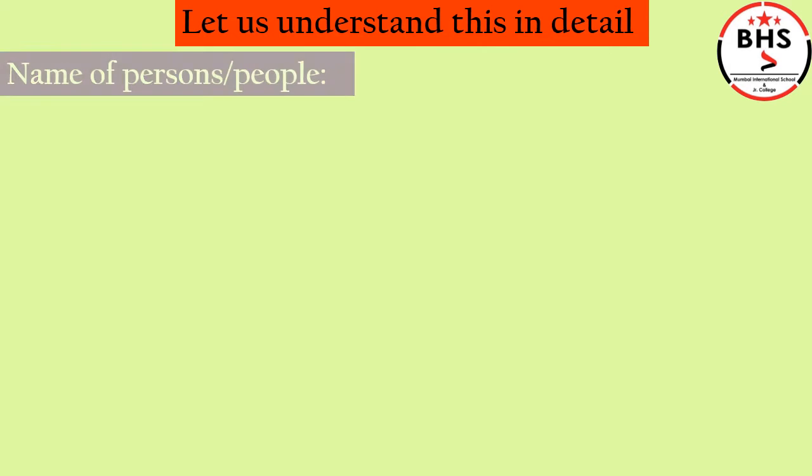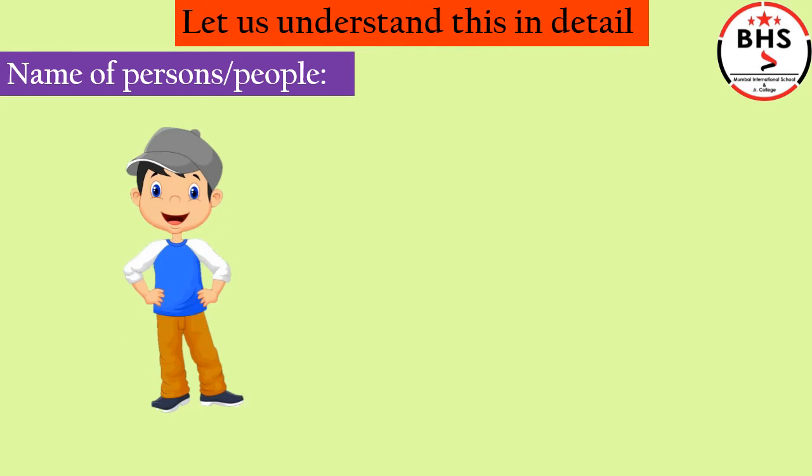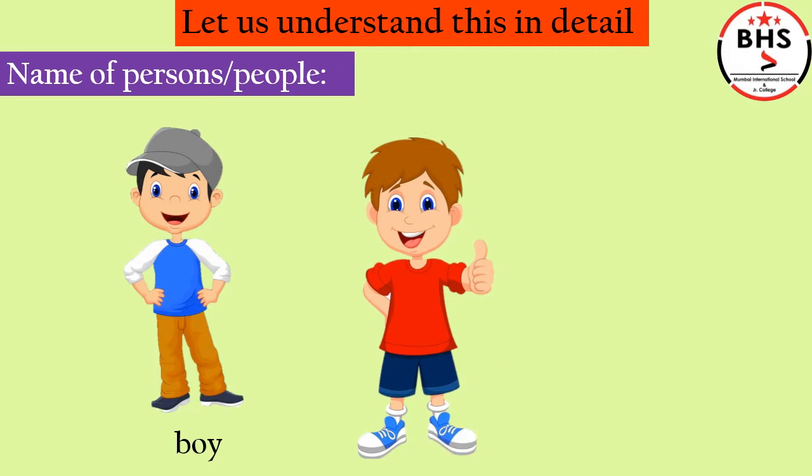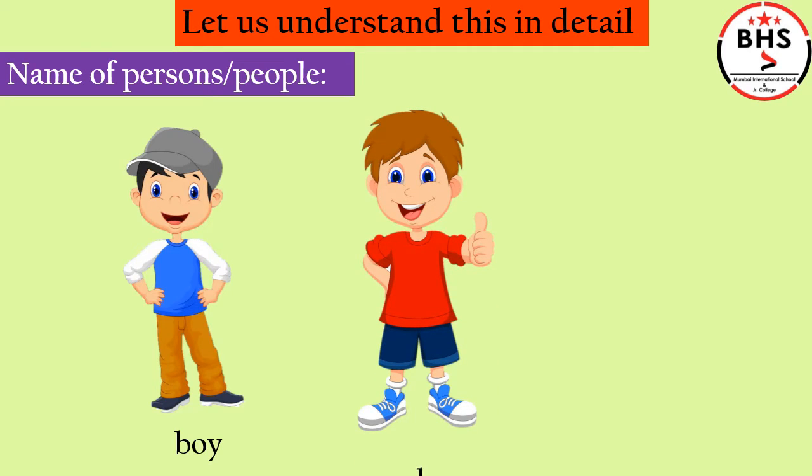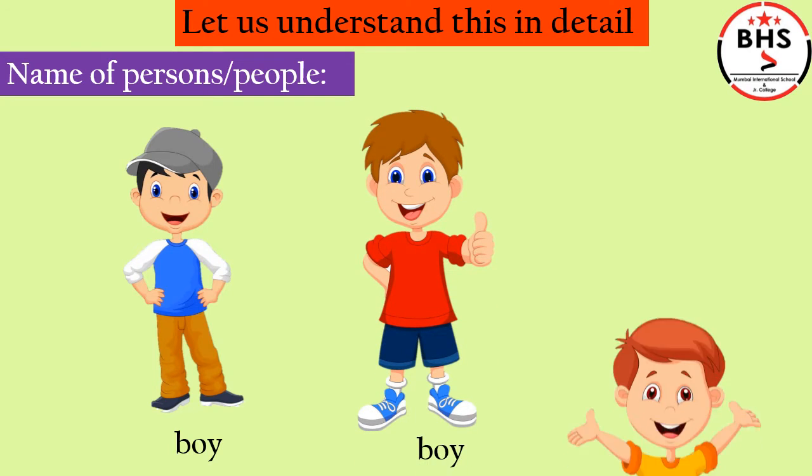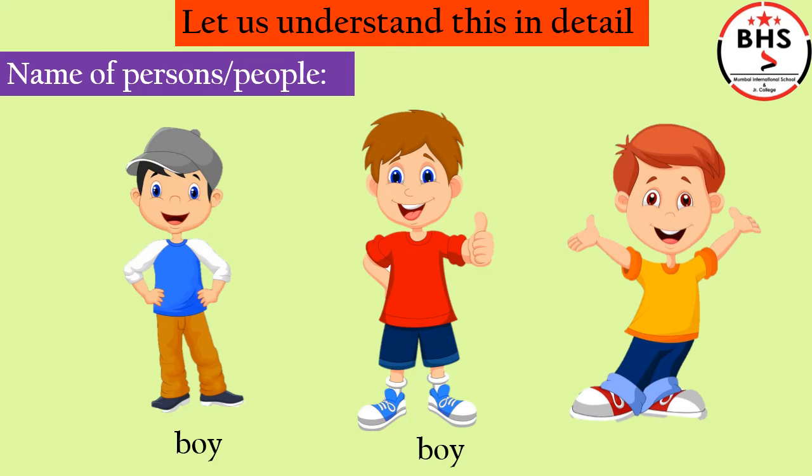Students, there are different common nouns for different people, places, animals and things. Let us see name of persons, or you can say name of people. What is this?